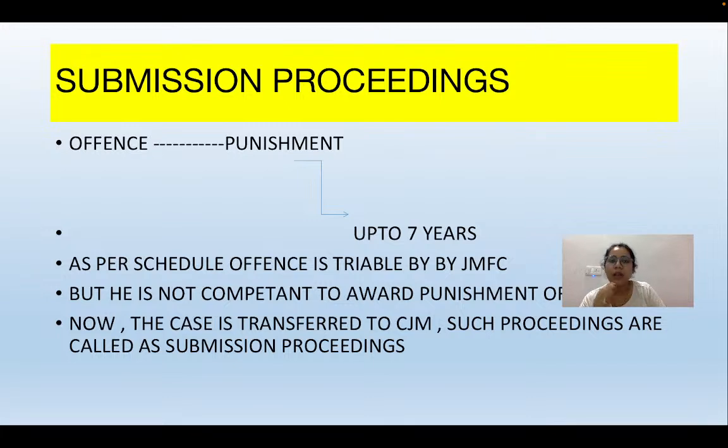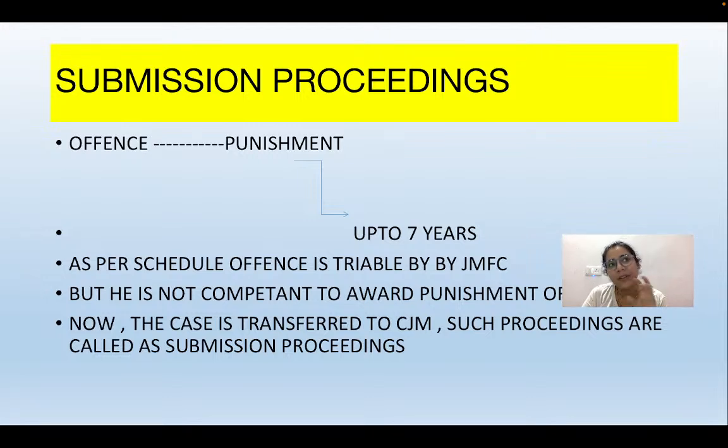Okay, but since they are competent to try such cases, it doesn't mean that they are competent to give punishment up to 7 years. So there might be a situation where the gravity of the offense is of such a kind that he wants to give a sentence which is beyond his competency.